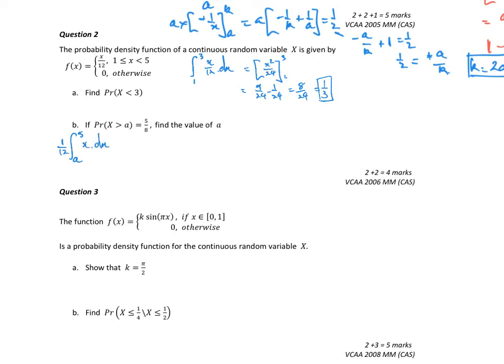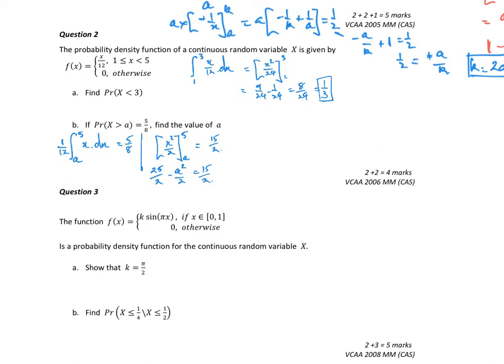dx, and that has to equal 5/8. So integrate: I've got x squared on 2 between 5 and a is equal to, if I multiply the 12 across, that becomes 60 on 8, which is 30 on 4, which is 15 on 2. So the left-hand side becomes 25 on 2 minus a squared on 2 equals 15 on 2.